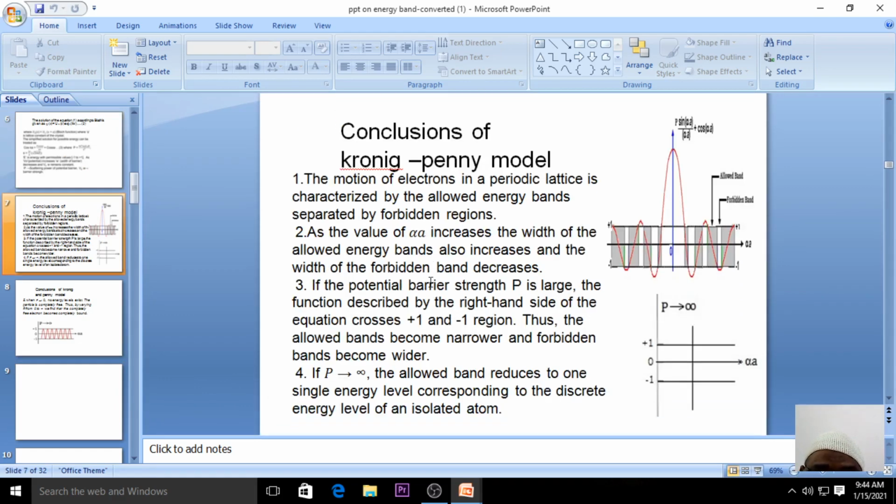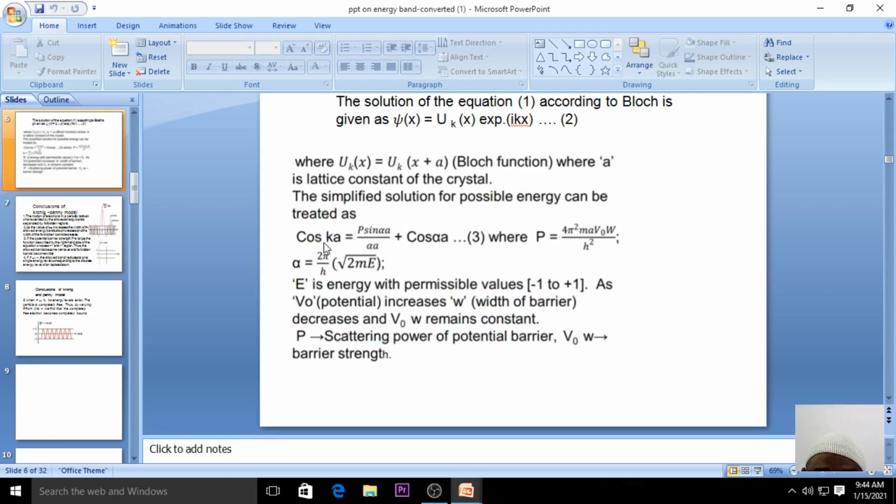We discussed the important postulates and conclusions given by Kronig and Penny. You can see this waveform, the electron is moving in this particular fashion. We also discussed the equation, this was the equation: cos k a equals P sin alpha a by alpha a plus cos alpha a. Now this is the movement of the electron when it is in the form of a wave.